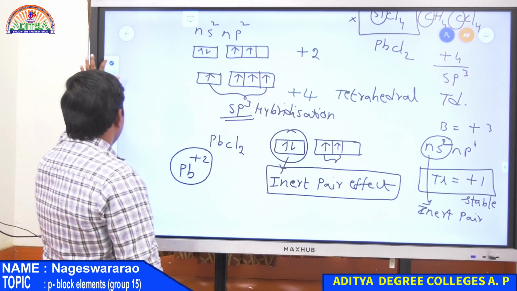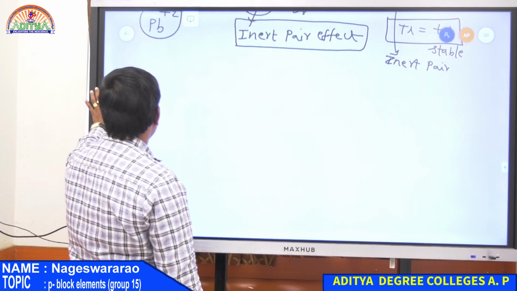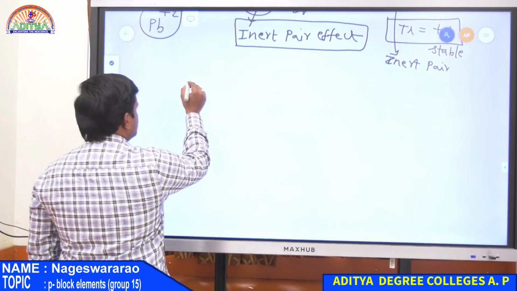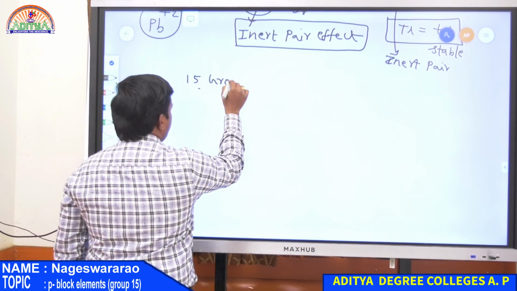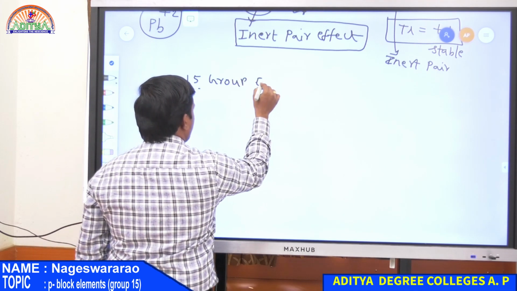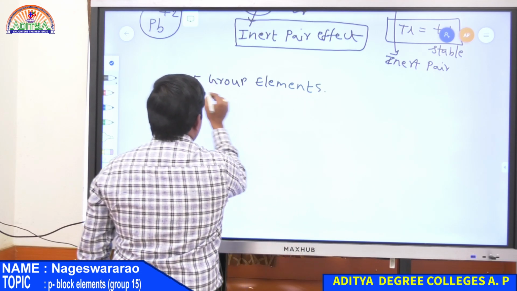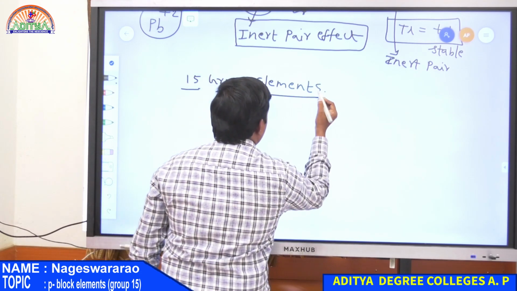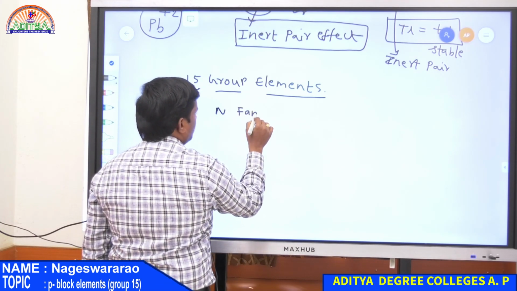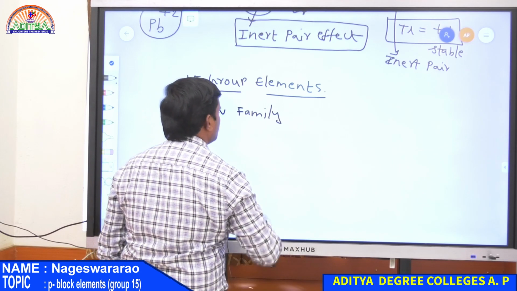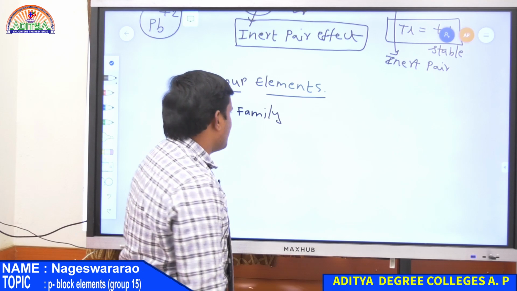Now next group elements, that is 15th group elements. Next topic, 15th group elements. So 15th group is simply nothing but nitrogen family, because first element in 15th group is nitrogen, that is why this group is known as nitrogen family.